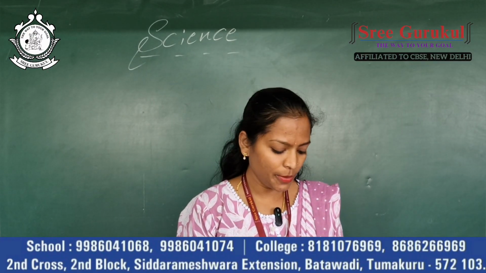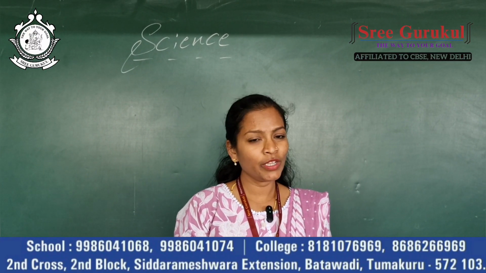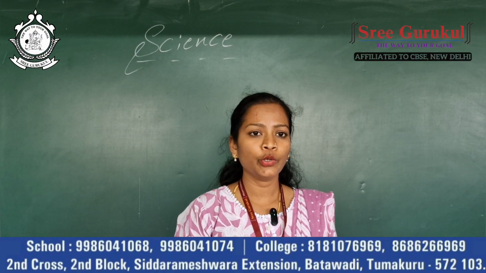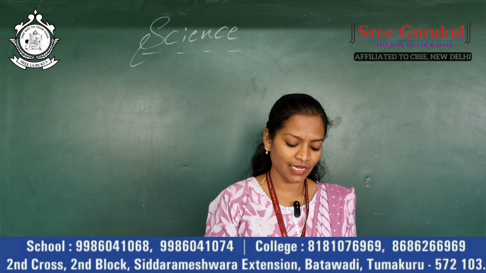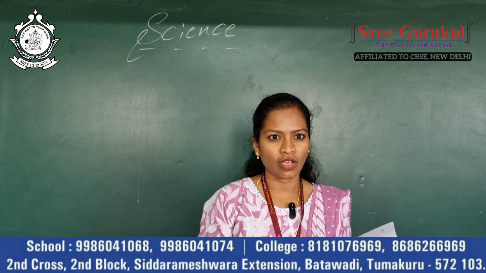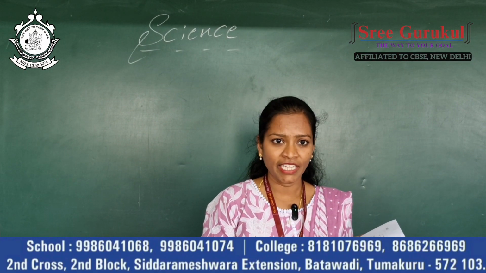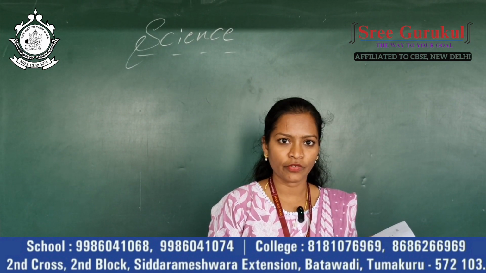Let's look at the biology part. 2 MCQs they have asked. The 2 MCQs are also very simple. That too, the 28th question, the second MCQ, we have to analyze a little bit, because that is a question from the heredity lesson. We need to cross check with the cross. We have to do the cross for the 28th question. Only after that can we analyze the genotype of the F1 generation.